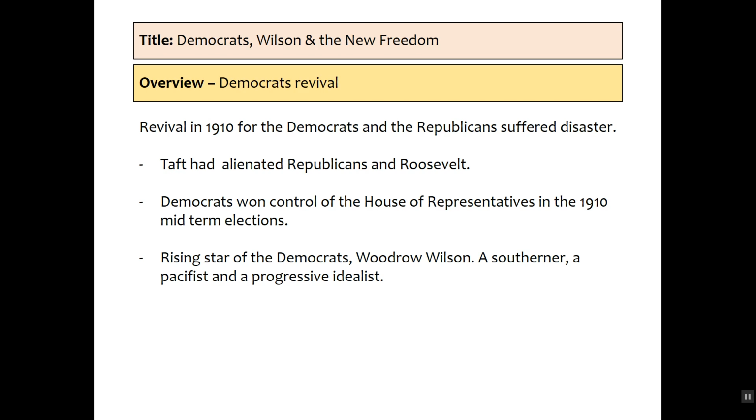The 1910 midterm elections show the Democrats being more successful, but the Republicans suffering from disaster. Taft has alienated many Republicans and his mentor Roosevelt. Taft decides to appoint conservative Republicans to different positions, and that annoys the progressive Republicans as well as Roosevelt, and he tears them apart. The Democrats win control of the House of Representatives in the 1910 midterm elections, and that's a hugely significant moment.